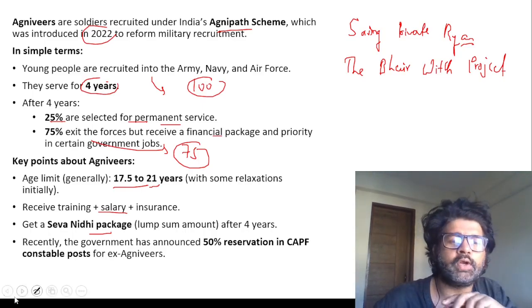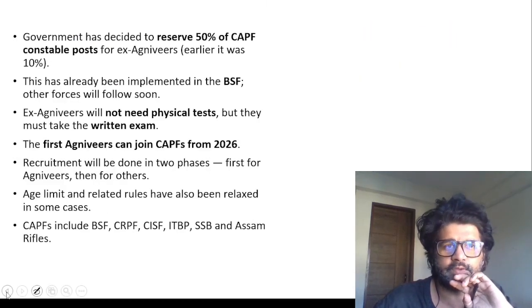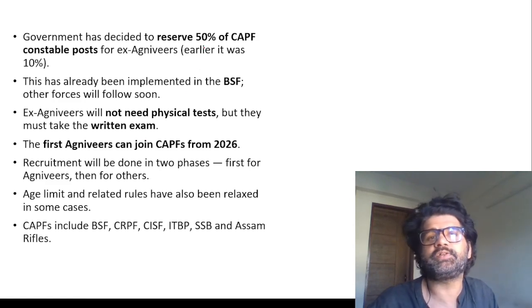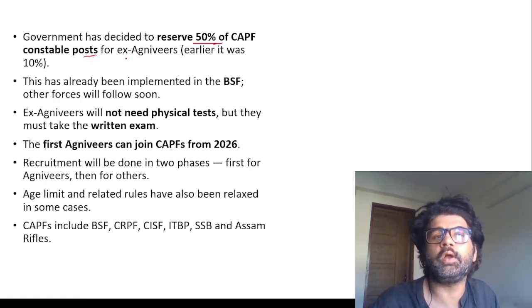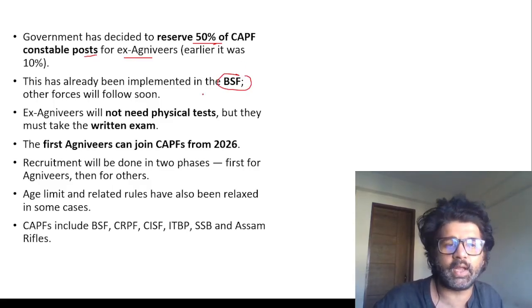So they had to be recruited, and that's why the government is doing this, their recruitment in paramilitary forces. So the government has decided to reserve 50% of CAPF constable posts for ex-Agniveers. This is already happening in BSF, and I think it will be extended to other types of CAPF. Let's see. So CAPF, BSF, CRPF, etc., 50% posts will be reserved for them.